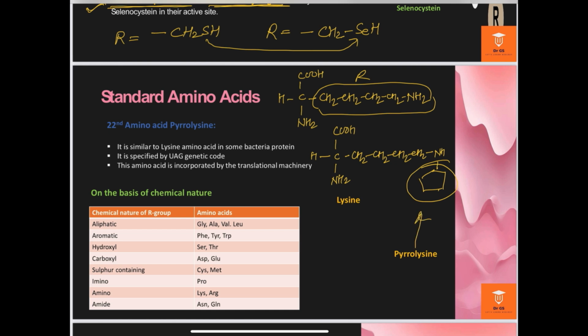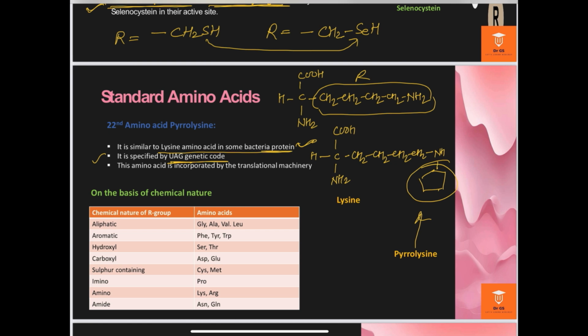This is pyrrolysine. The pyrrole group is attached. It is similar to the lysine amino acid and is found in some bacterial proteins. It may be asked in competitive examinations. It is specified by the UAG genetic code, and this amino acid is incorporated by the translation machinery during the translation process, whenever amino acids are attached one by one by peptide bonds to synthesize the polypeptide chain.